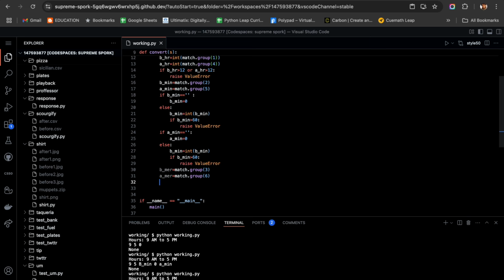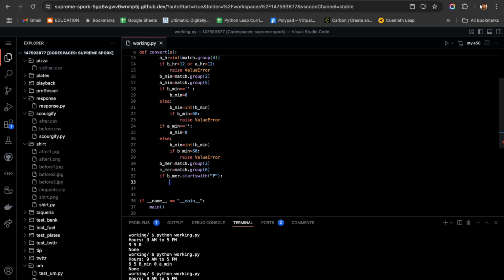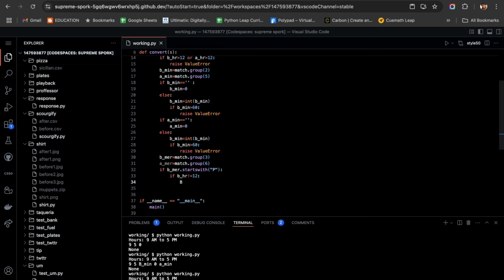Now what we need to do, we need to check if before meridian starts with P. So if it is PM, then what we are going to do, if before hour is not equal to 12, then I will make before hour plus equal to 12.